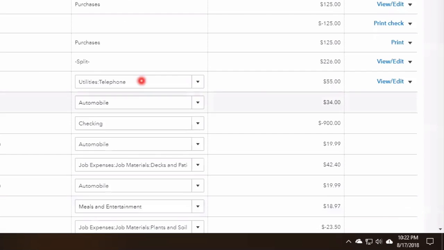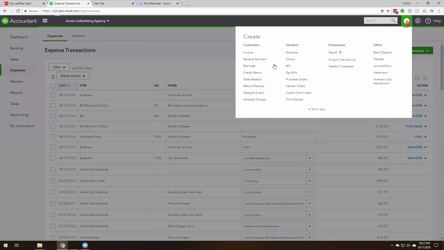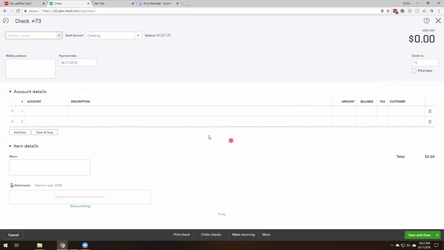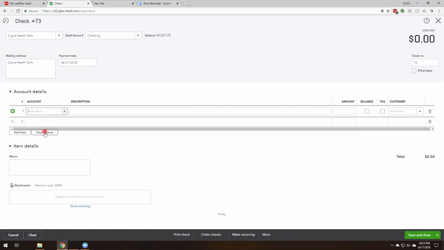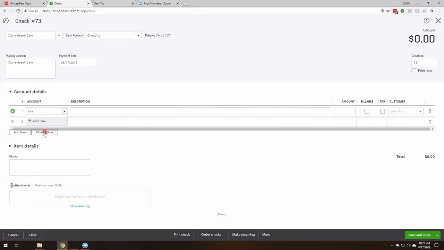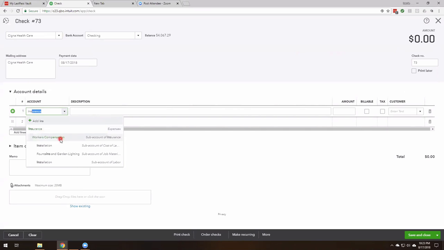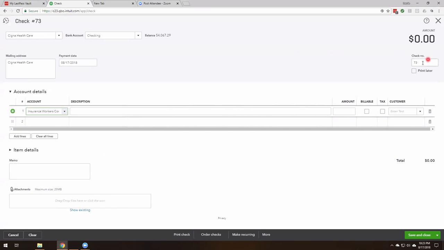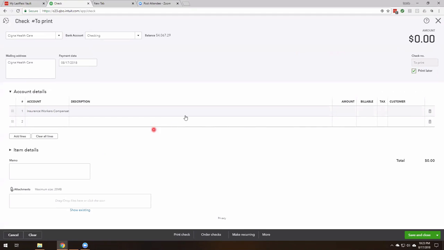Save. Check. And we are going to pay healthcare. Okay, and in this instance, we're going to print the check later.